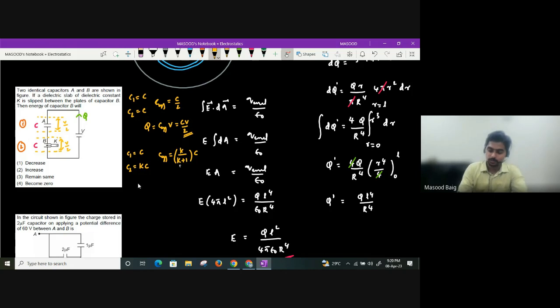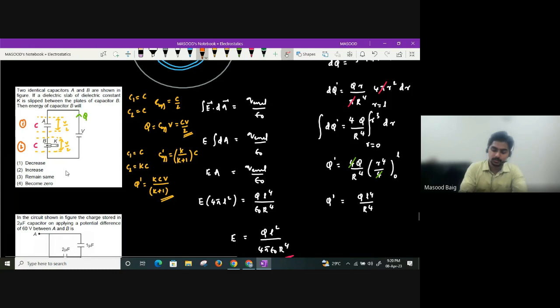Now what will be the new charge? This is the new C effective, and the potential difference is the same. I'll get it as KCV divided by K plus 1. This is the new charge now. Will the charge stored remain the same or not? Yes, the charge stored will remain the same.